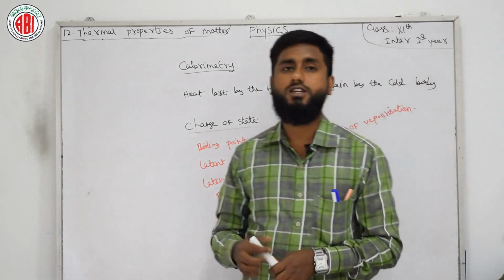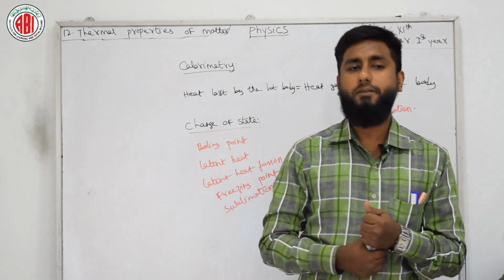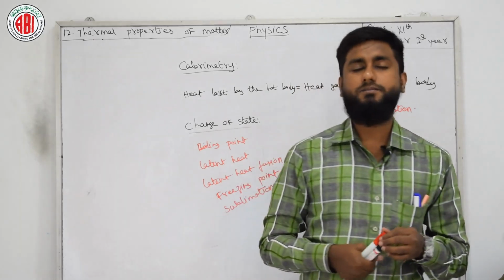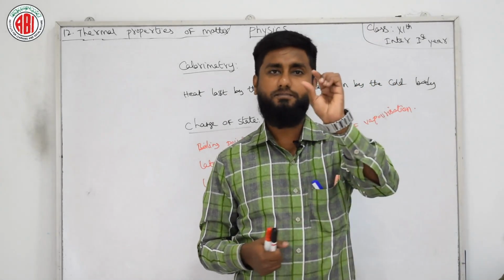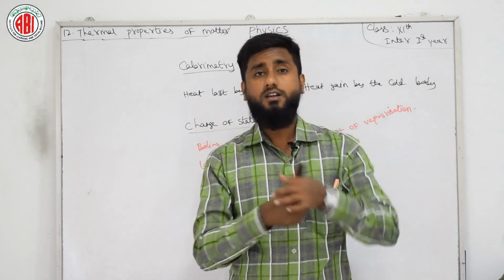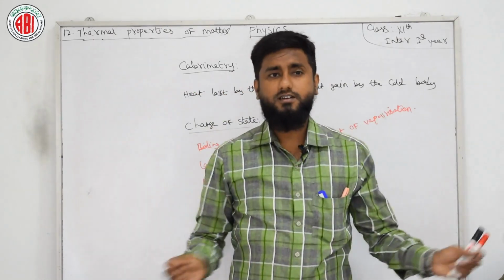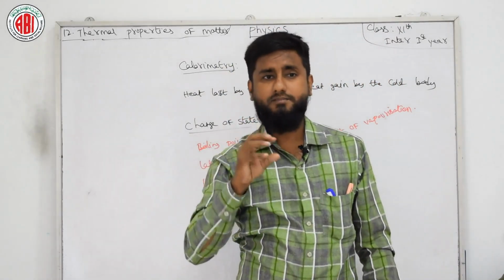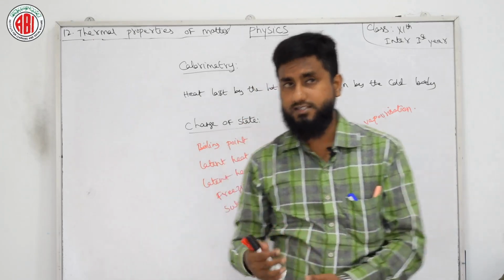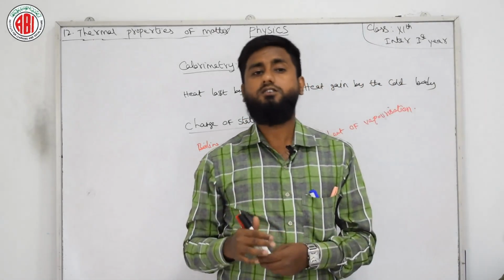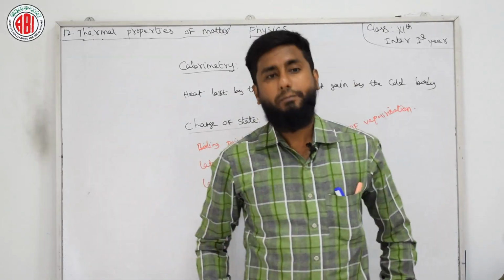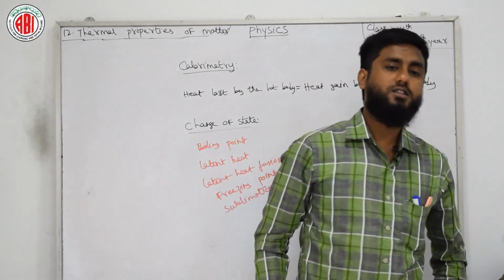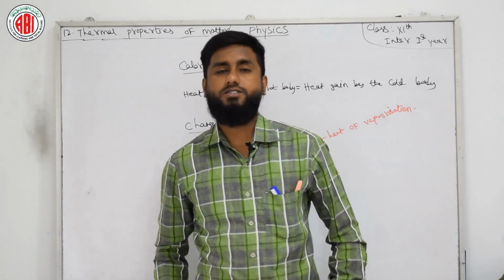Next, latent heat of fusion. What is latent heat of fusion? Latent heat of fusion is defined as the heat per unit mass required to change the substance from solid into liquid state at the same temperature and pressure. Here we have one solid piece, complete solid matter. I am cutting that matter into many pieces. I want to change one solid piece into liquid at the same temperature and pressure. This is known as latent heat of fusion. So latent heat of fusion is the heat per unit mass required to change a substance from solid to liquid state at the same temperature and pressure.